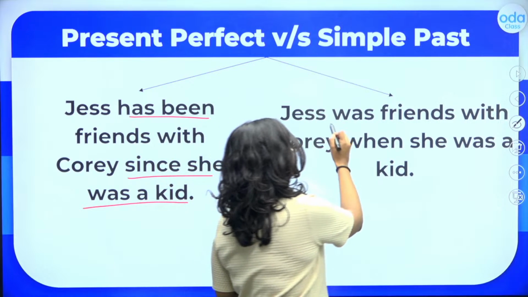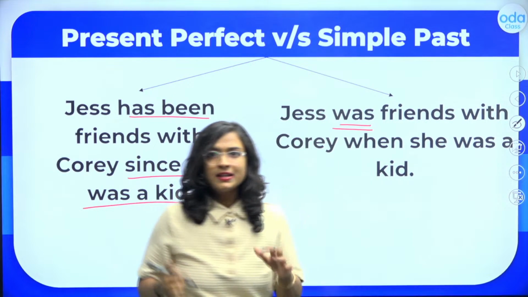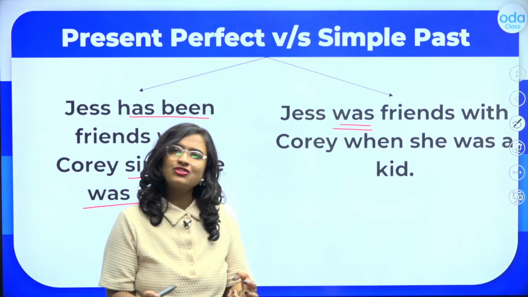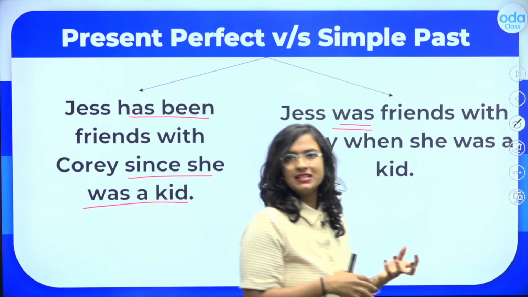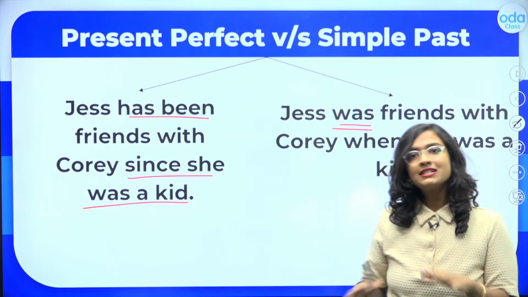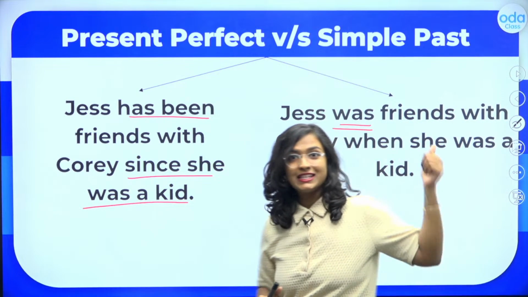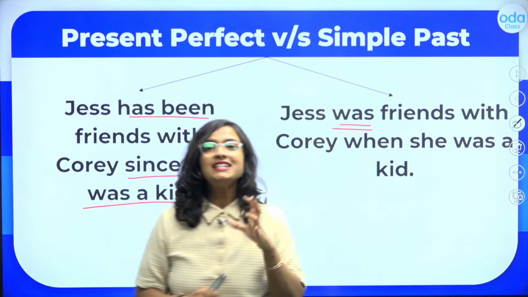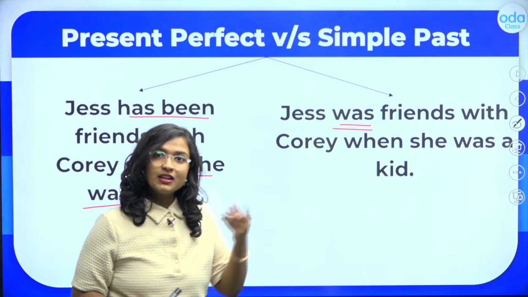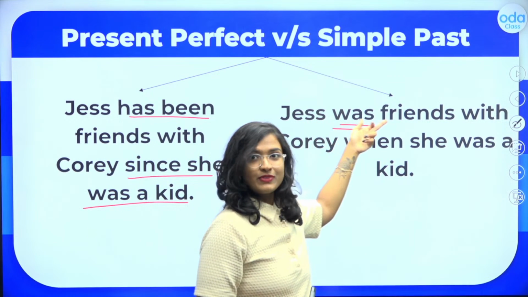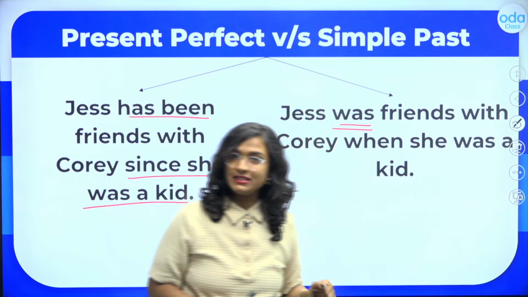Here, students, we use the simple past tense because we are talking about an action that started and ended in the past. In the second sentence, we are not indicating that they are still friends, just that they were friends when they were kids.